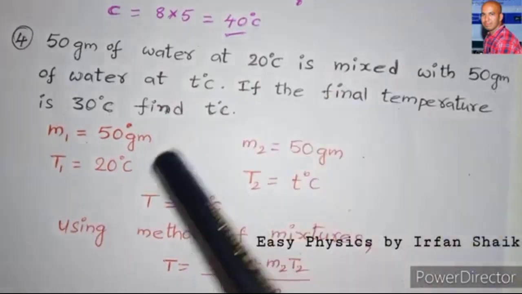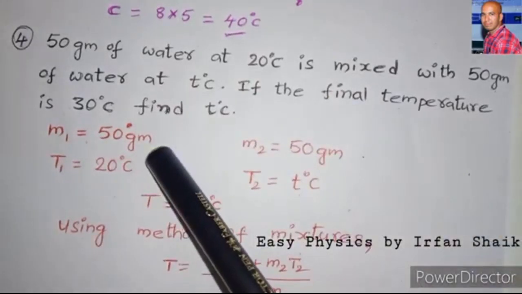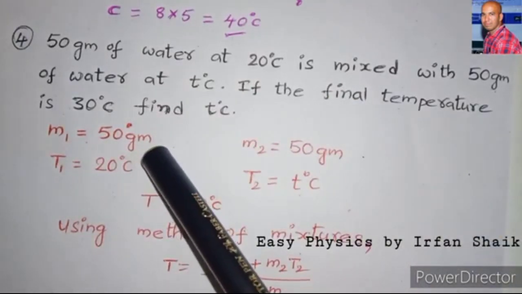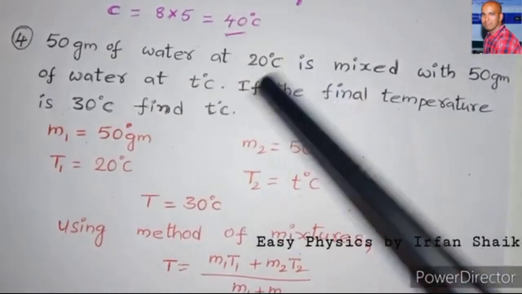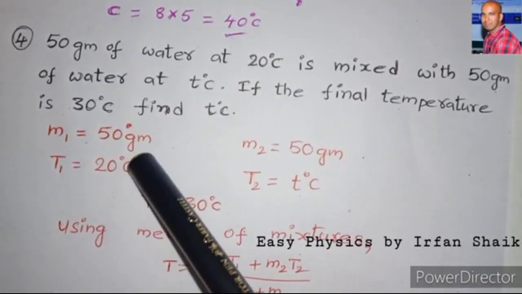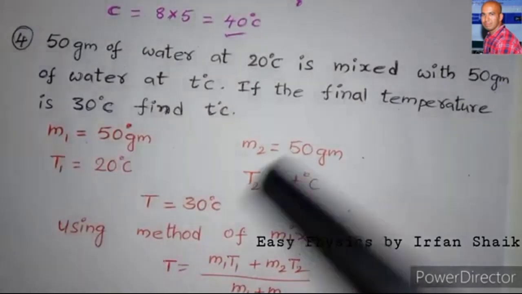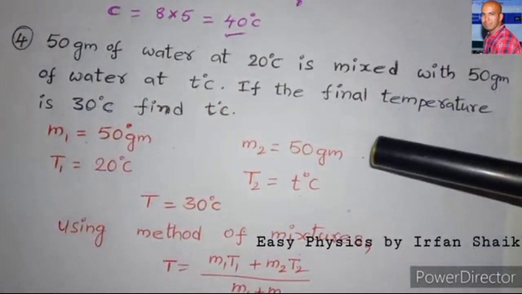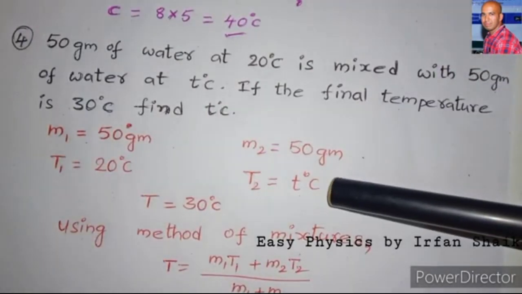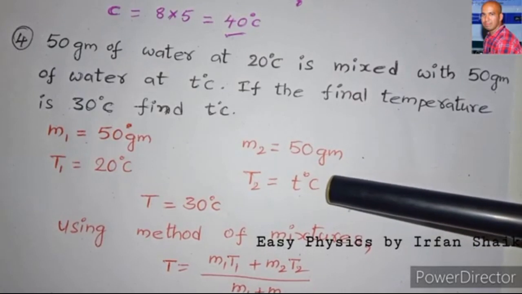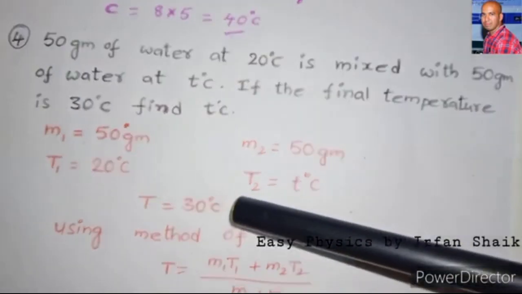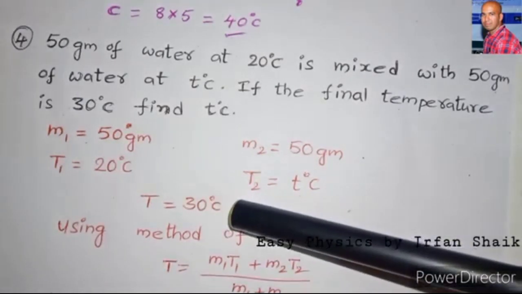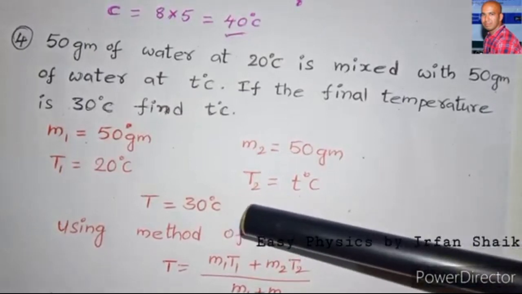So let us first write down what is given in the problem. M1 is given as 50 grams, and its temperature T1 is 20 degrees centigrade. M2 is also given as 50 grams, and T2 we need to find out. The final temperature is given as 30 degrees centigrade.